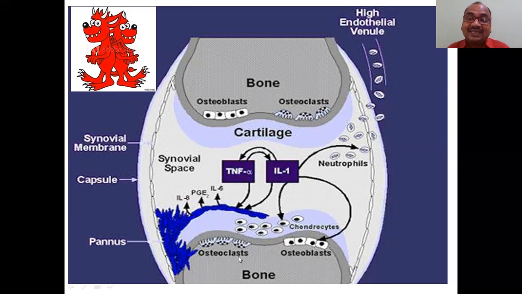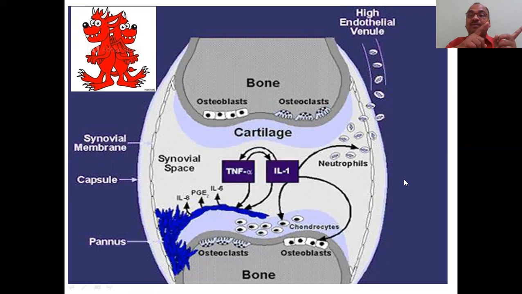These osteoclasts damage the bone. Two things: one damages the synovial membrane, another damages the bone. Both are problems in rheumatic joint pain. Now what you have to do is kill both TNF alpha and IL-1. I have to kill these devils, both.